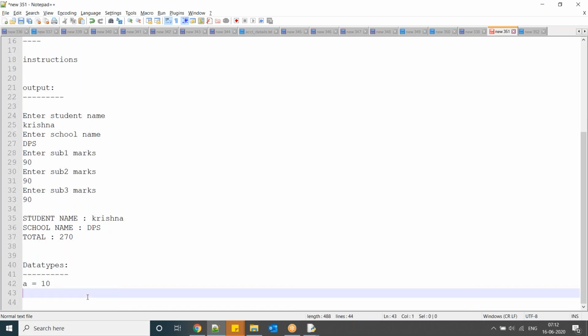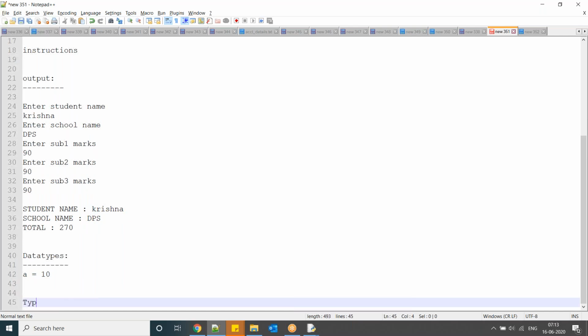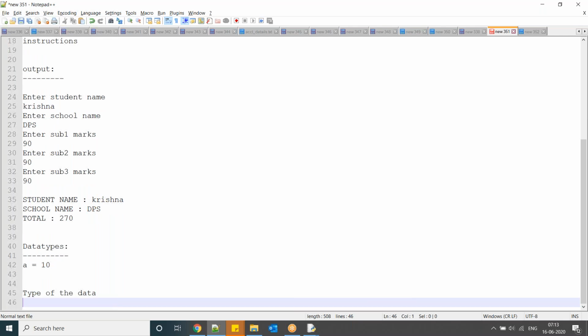Okay, so I will discuss that one in the data types concept, don't worry. So here a equal to 10. Okay, now a is a variable, 10 is a value. A is a variable, 10 is a value. Now here a data type represents the type of the data. Type of the data. Here what does type mean?